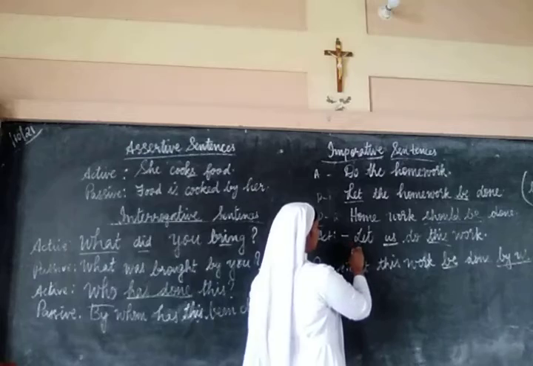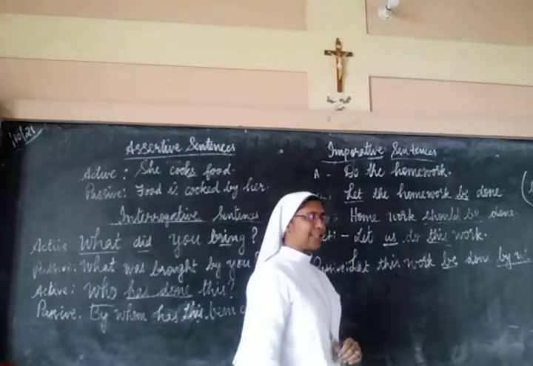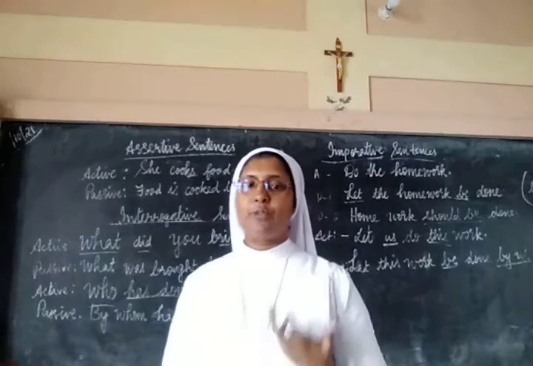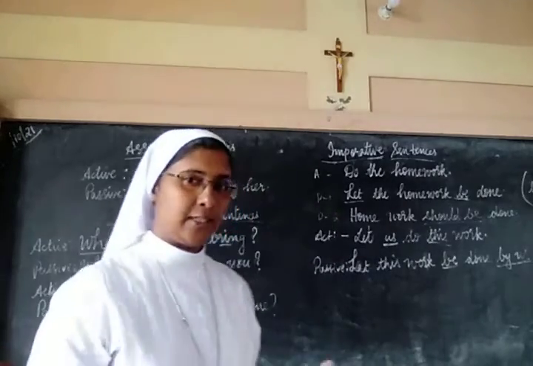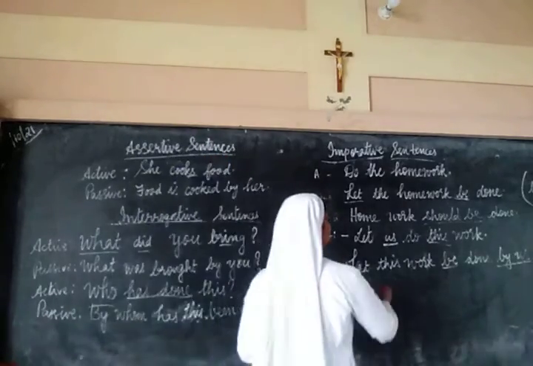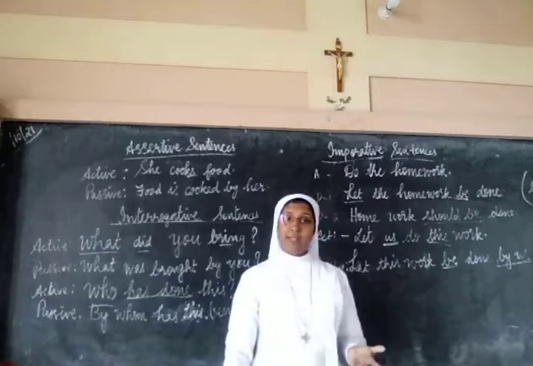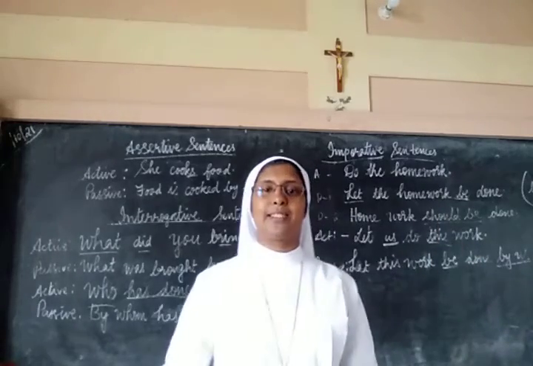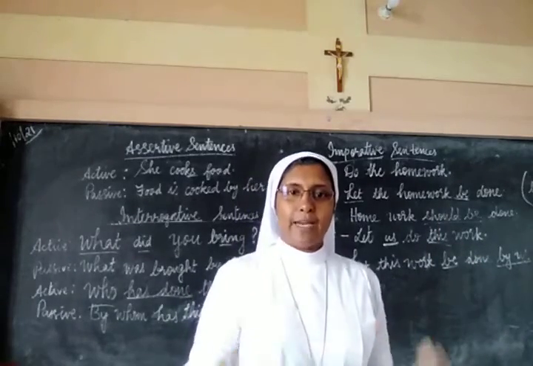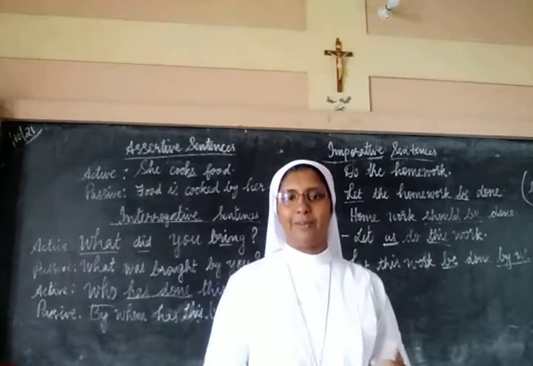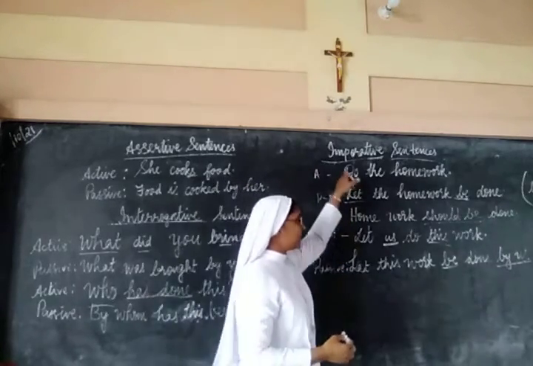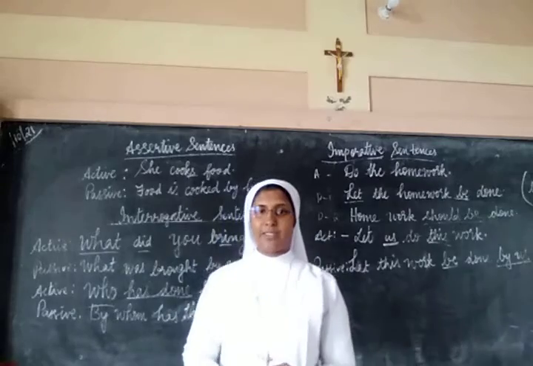Next one. Let us do this work. It is a suggestion. The active voice itself is beginning with let. So how will we write? And us. It can be let her, let him, let them, etc. So therefore, there can be a subject given there, not like the other sentences in the imperative sentences.